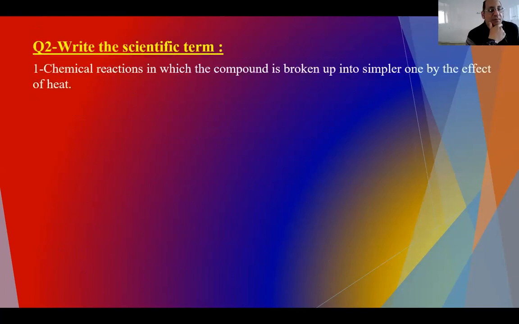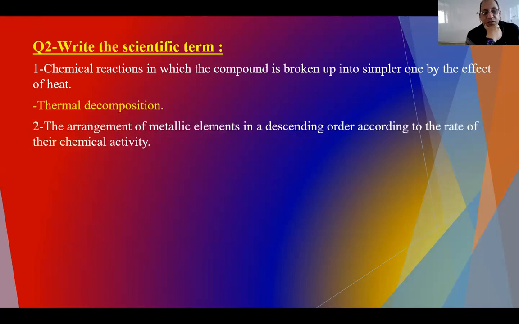Write the scientific term. Chemical reaction in which a compound is broken into simpler ones by heat. Since we said by heat, I'm talking about a thermal decomposition reaction. Next, the arrangement of metallic elements in descending order according to the rate of their chemical activity. Sometimes they call it this series of metallic elements. So the answer will be the chemical activity series.